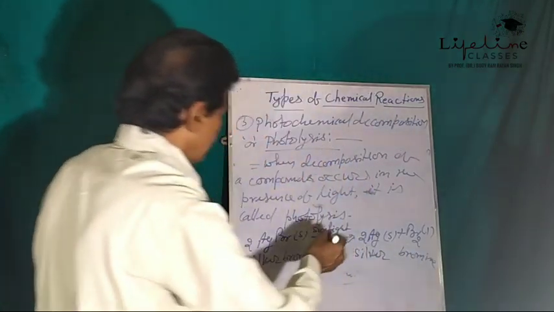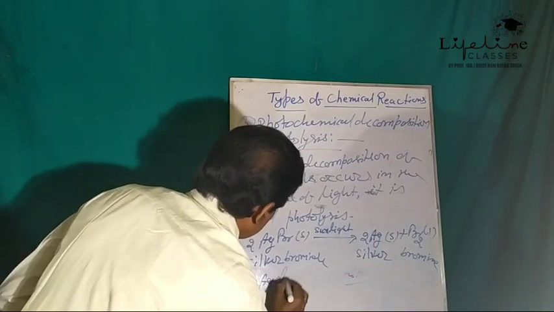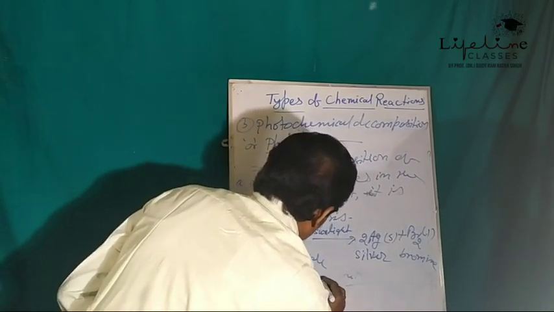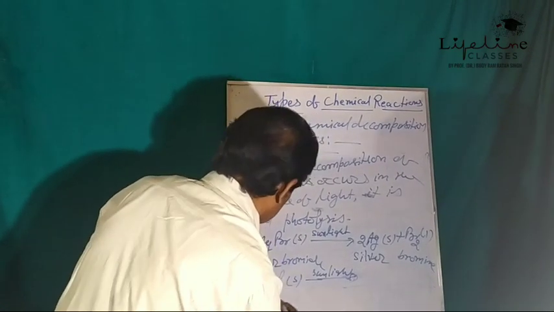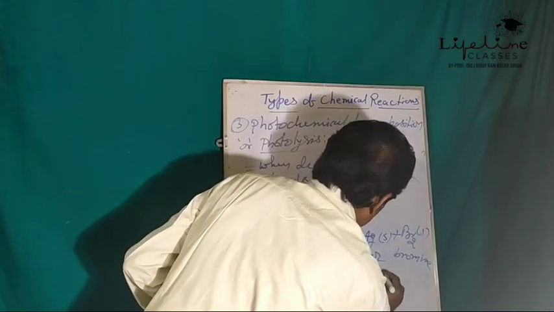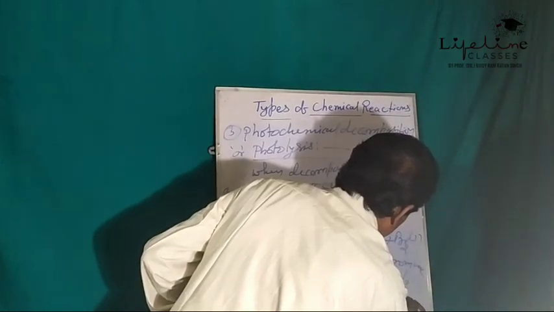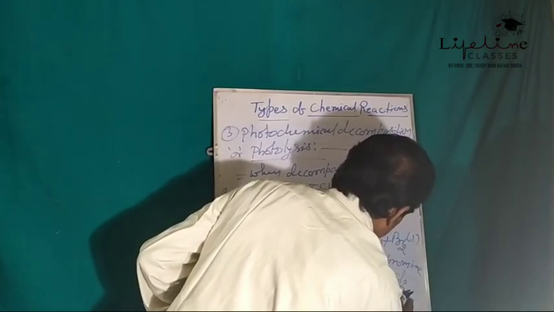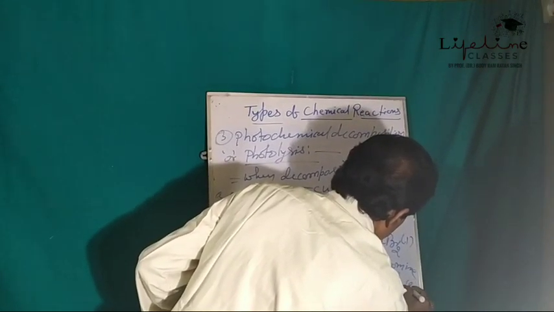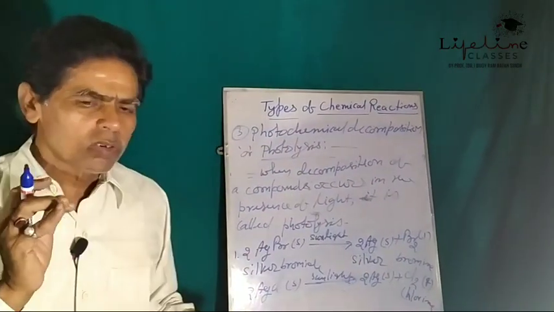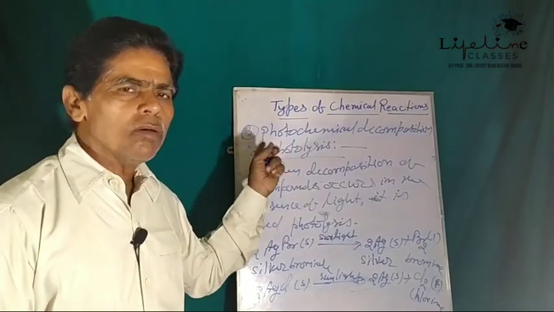Similarly, 2AgCl solid, in sunlight, gets decomposed into 2Ag plus Cl2, chlorine. So these are examples of photochemical decomposition or photolysis.